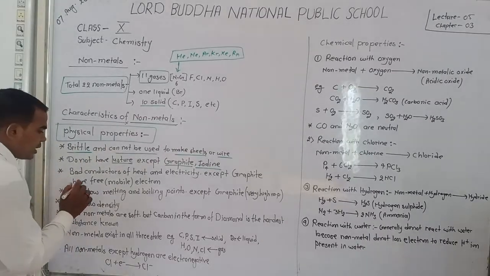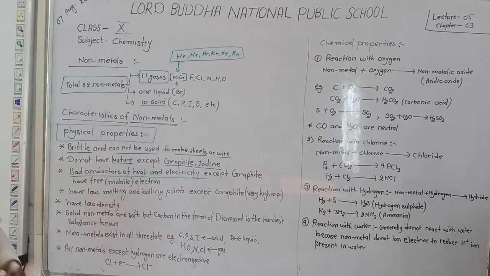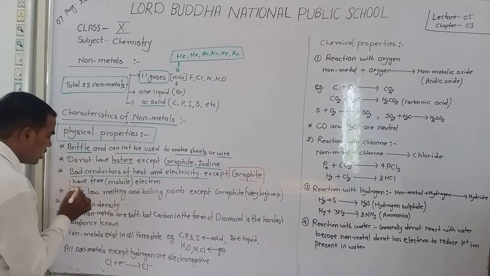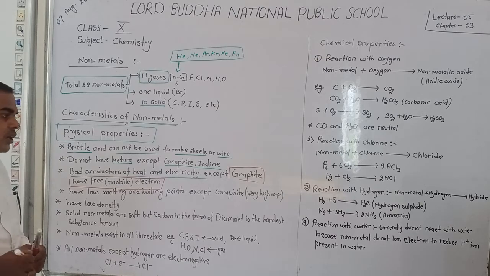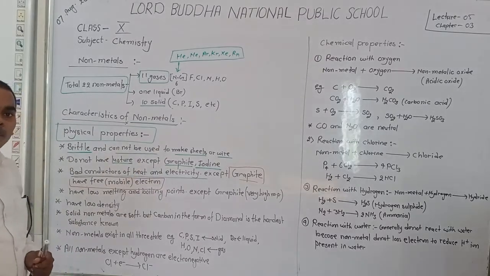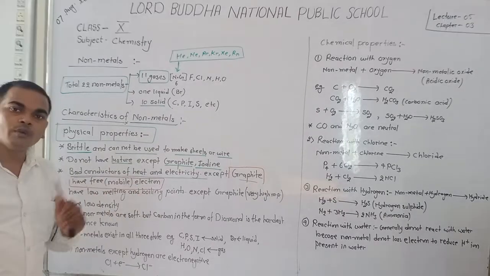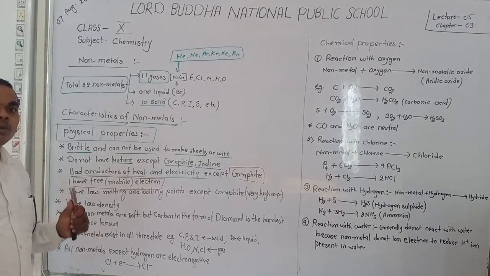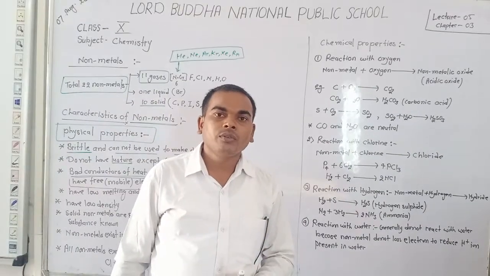Non-metals are bad conductors of heat and electricity. But graphite, which has free electrons, meaning mobile electrons, is the exception among all non-metals because it conducts electricity due to the presence of free or mobile electrons. For conducting electricity, the required condition is that the element has free electrons.